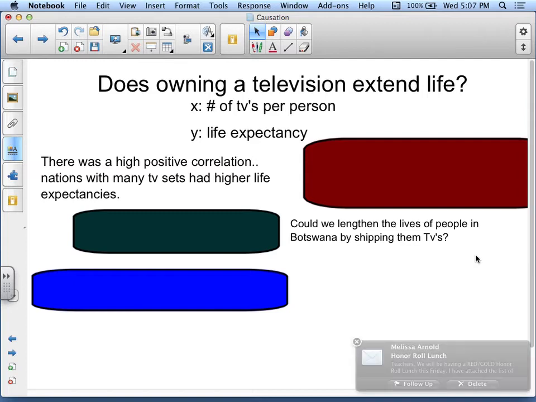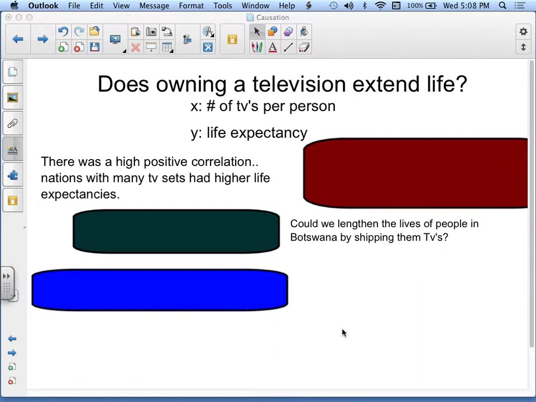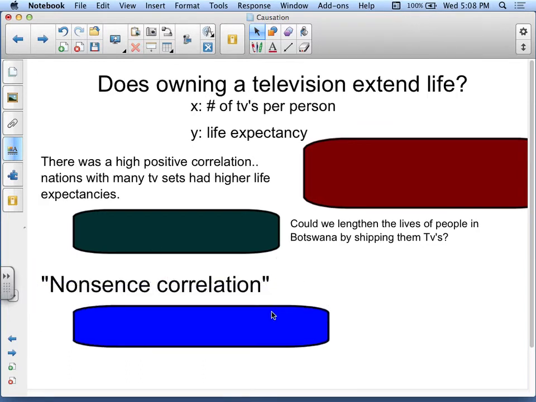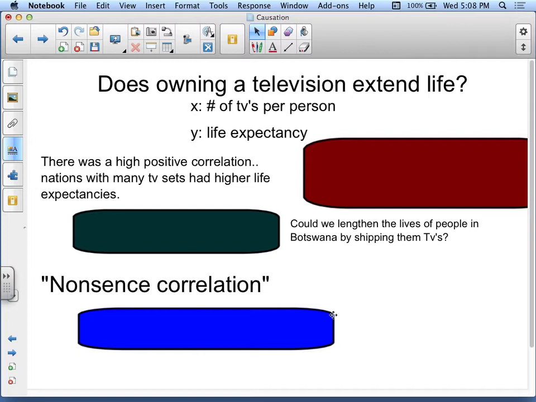People owning TVs could be an indication that their country is very wealthy. Okay, so because they're very wealthy, they're able to afford luxuries like televisions or iPads or something like that, which means they could also afford proper living quarters, better food, better insurance, better medicines. Okay, so this is an example of, let me pull this off to the side, nonsense correlation. It makes no sense that you would try to find a relationship between the two.